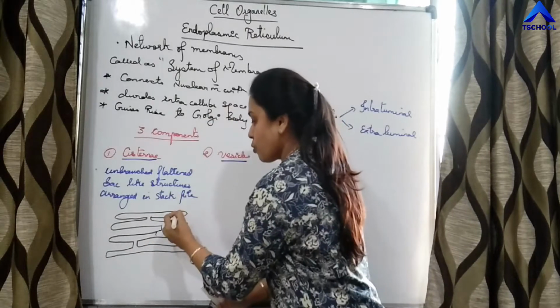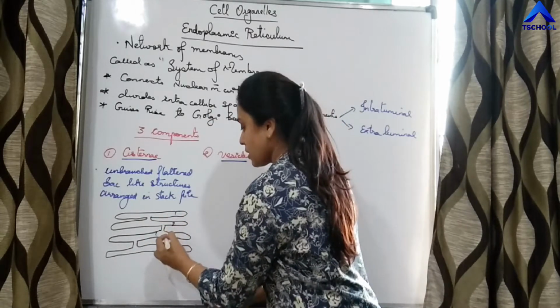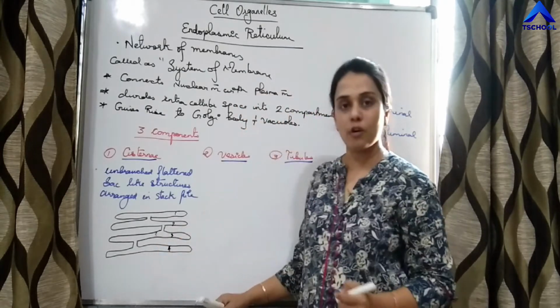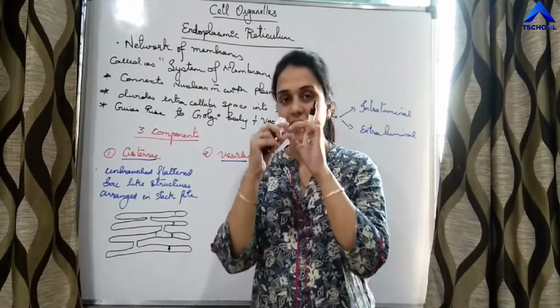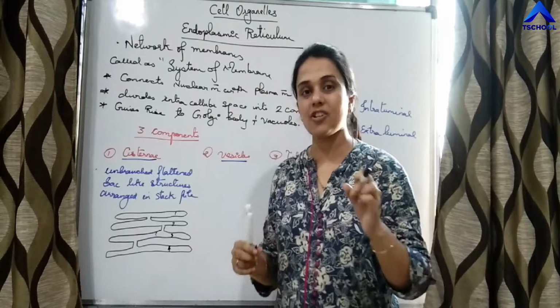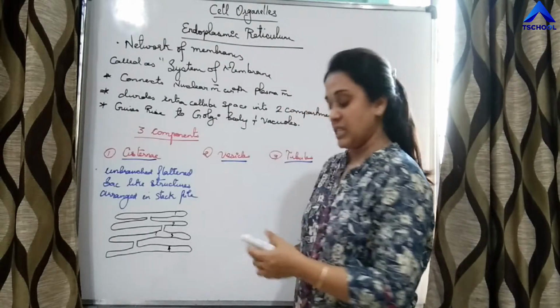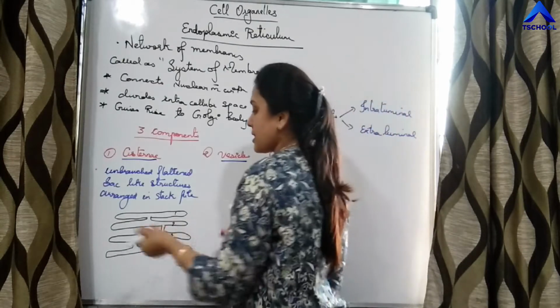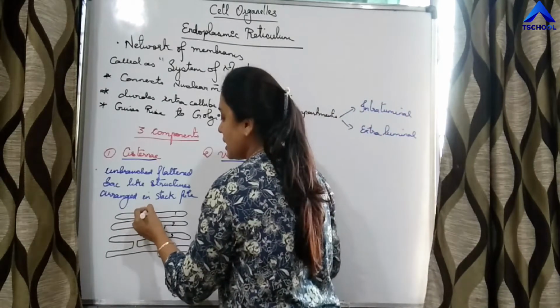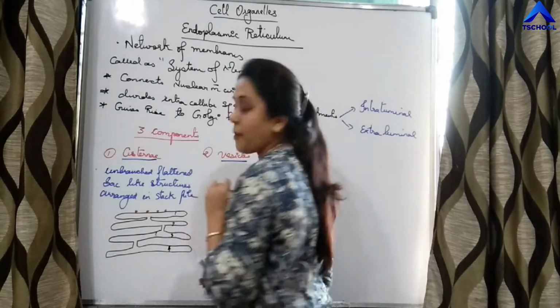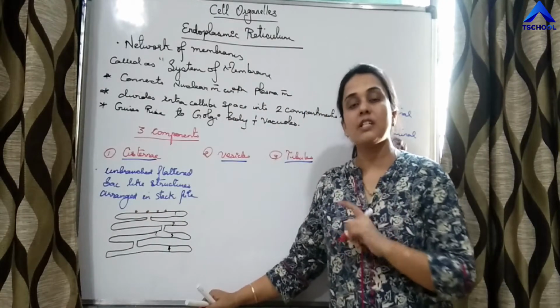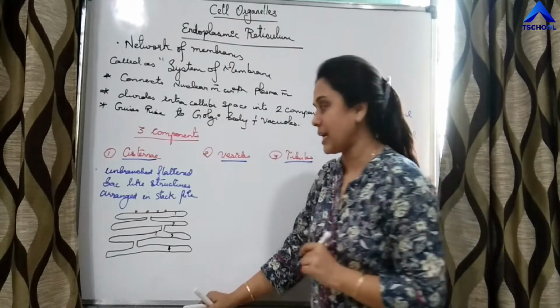So 1, 2, 3 and 4. Cisternae are flat sac-like structures arranged in a stack pile. On the cisternae there can be ribosomes. This you will study when you study the types of ER.